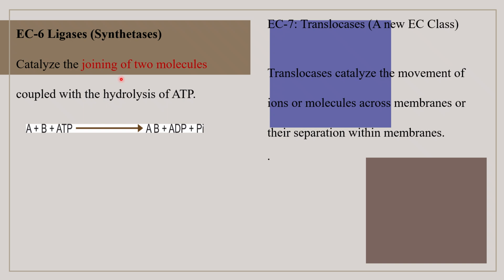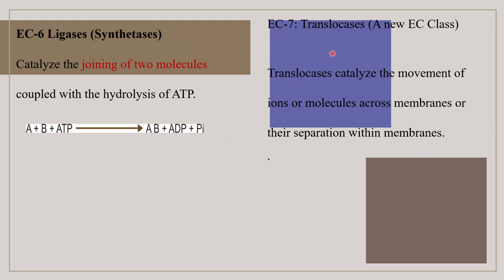They catalyze the joining of two molecules coupled with hydrolysis of ATP. Synthetases means an investment of ATP is required here, an energy requiring process. AB is formed, joined, and ADP is formed. One high energy bond is broken here.